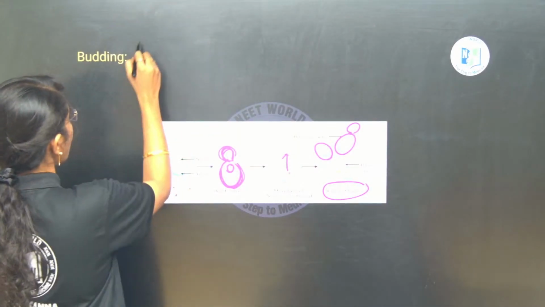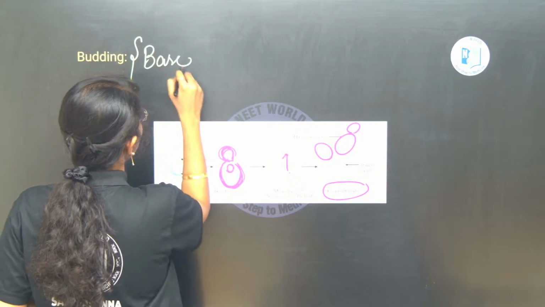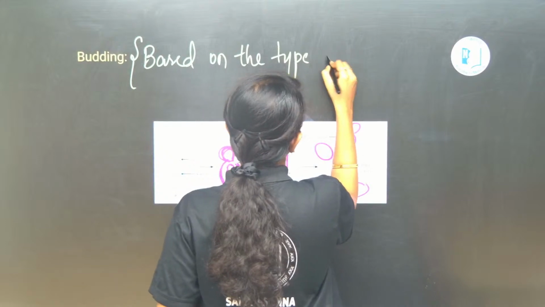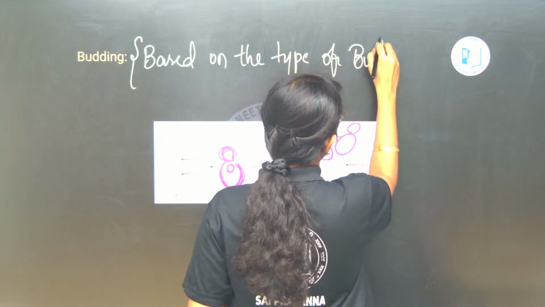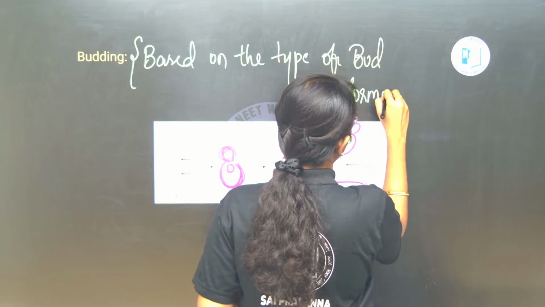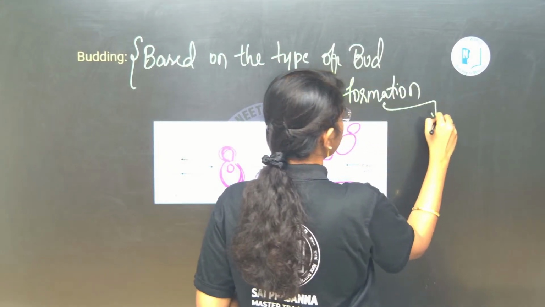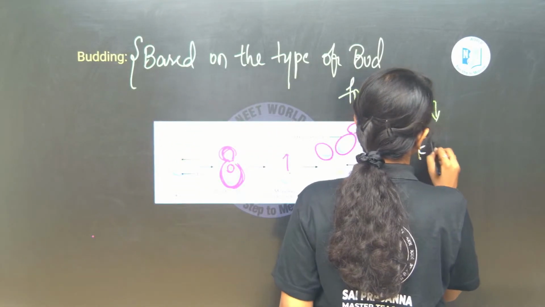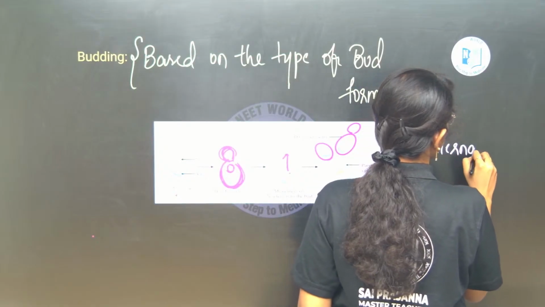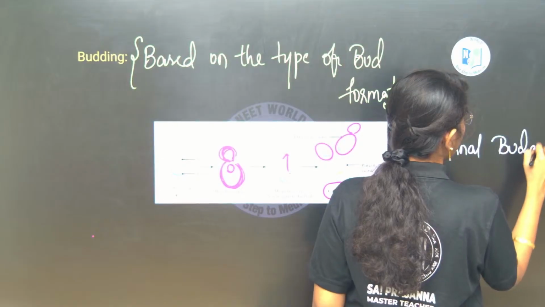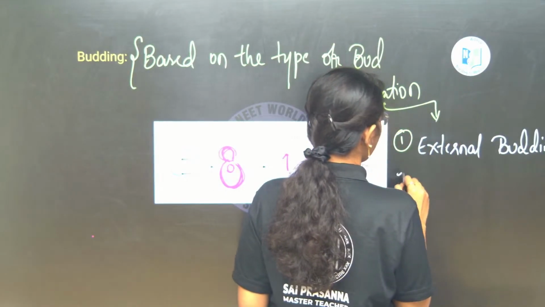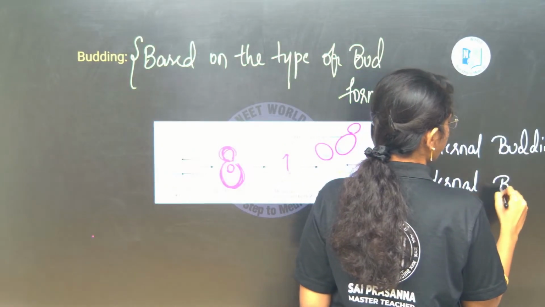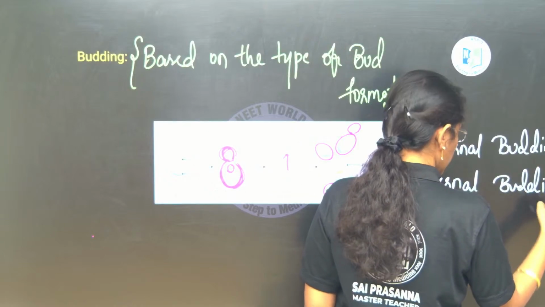On what basis? Based on the type of bud formation. We have two types. First is external budding. And second is known as internal budding. Here we go. First, external budding.